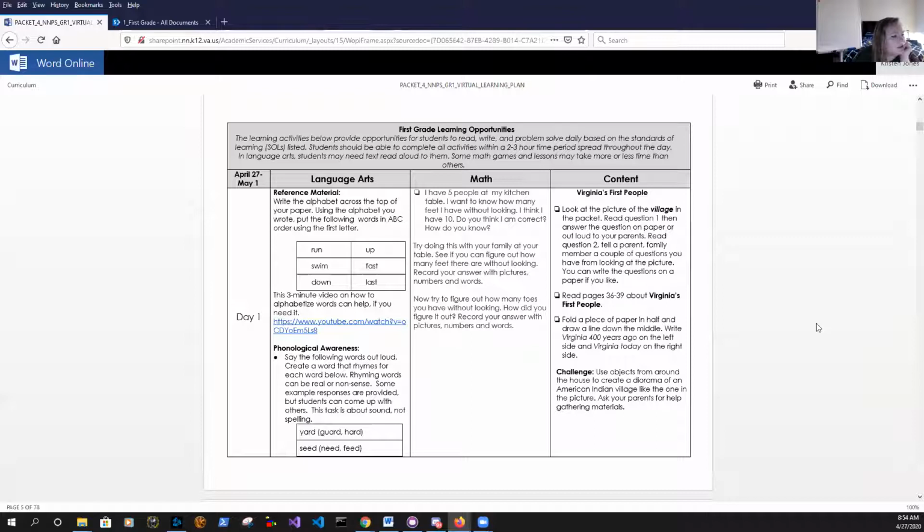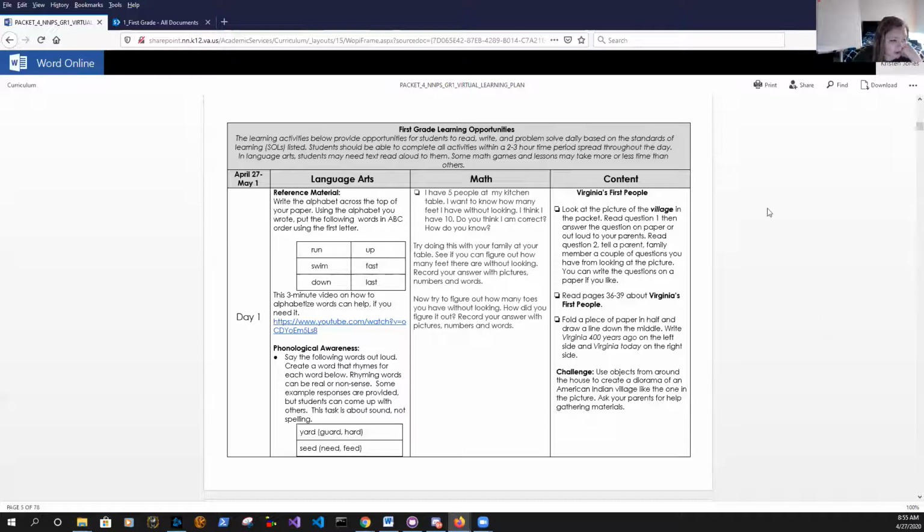So it said, read question 1, then answer the question on paper or out loud to your parents. We did that. Read question 2, tell a parent or family member a couple of questions you have from looking at the picture. You can write the questions on paper if you like. Perfect, so that's what we did. Next says, read pages 36 through 39 about Virginia's first people. Then we're going to fold a piece of paper in half and draw a line down the middle. Then we're going to write Virginia 400 years ago on the left side and Virginia today on the right side.